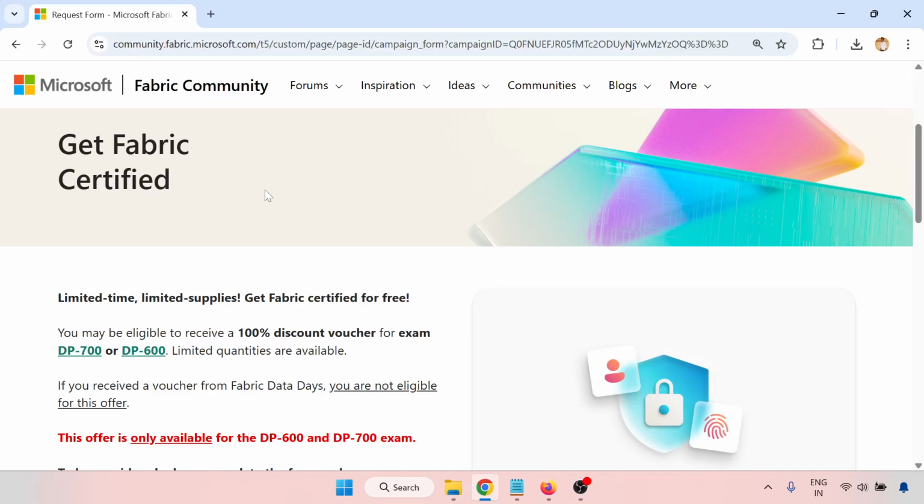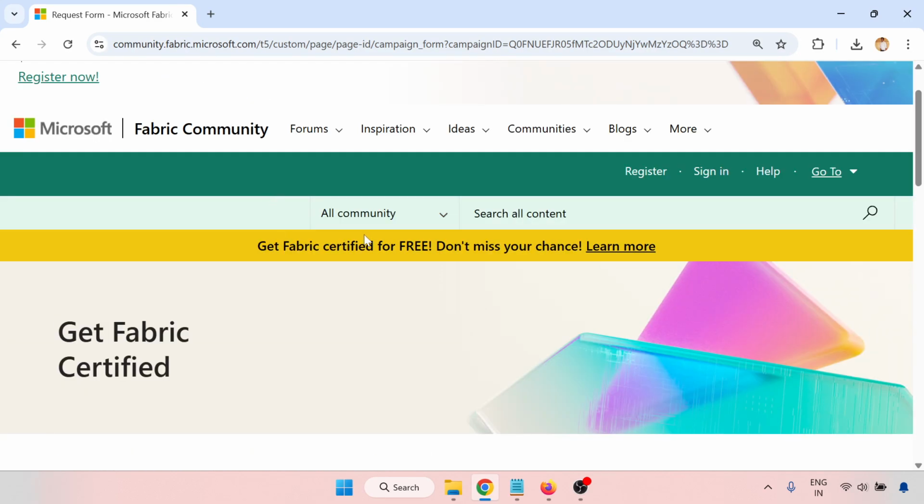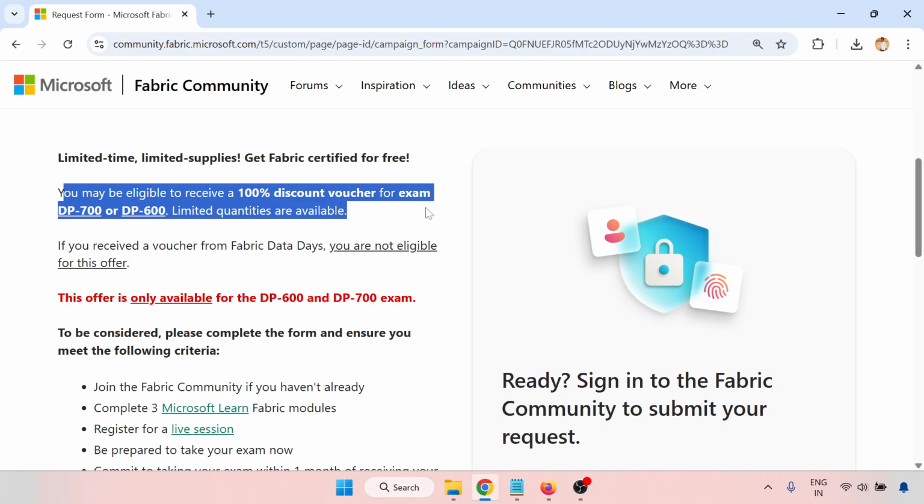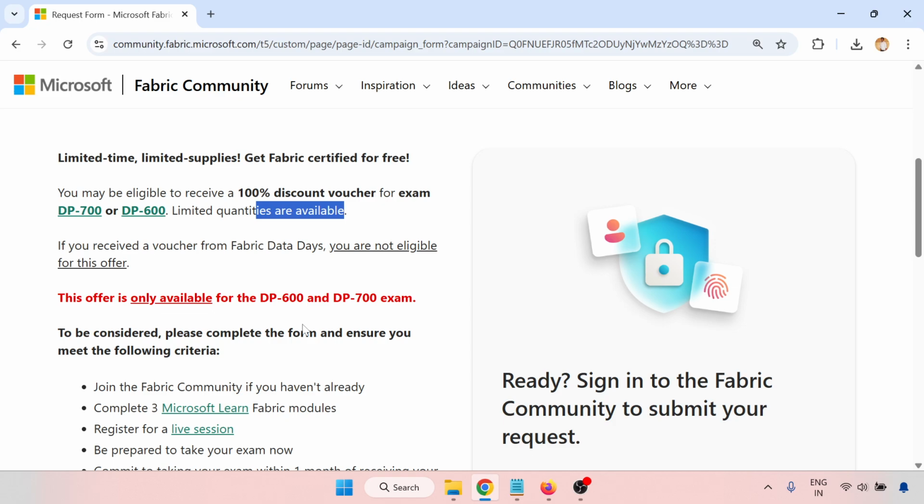Here, get Fabric certified for free. Don't miss the chance, limited time and limited supply. Get Fabric certified for free. You may be eligible to get a 100% discount voucher for the DP-700 or DP-600. This is available in limited quantity, so go through this one.